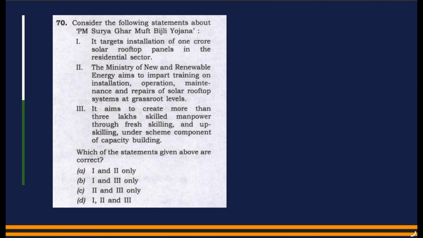So this is about PM Surya Ghar Muft Bijli Yojana. So it is a scheme. If a person doesn't know anything about the scheme, let's see how that person can solve this question. The first statement says the target installation of 1 crore solar rooftop panels in residential sector. So here the most important component which we have to consider is 1 crore, whether it is correct or not.